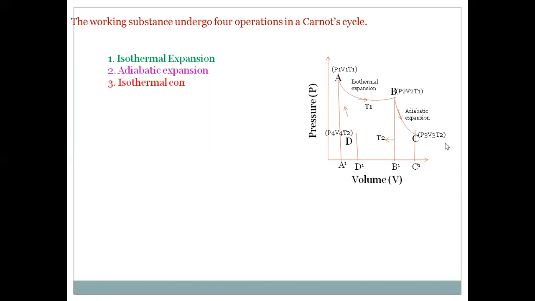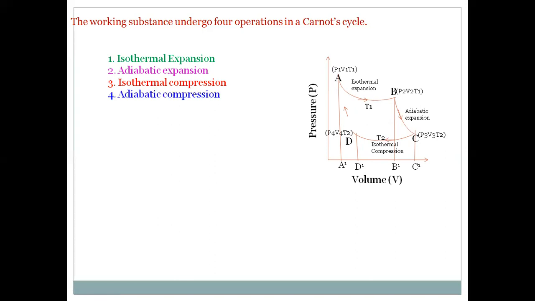And the third one is isothermal compression. In this, CD represents the isothermal compression. In this isothermal process, the temperature T2 remains constant, the volume decreases from V3 to V4, and the pressure increases from P3 to P4. Of course, in isothermal compression, the temperature T2 remains constant. So at C and at D, the temperature T2 is the same.